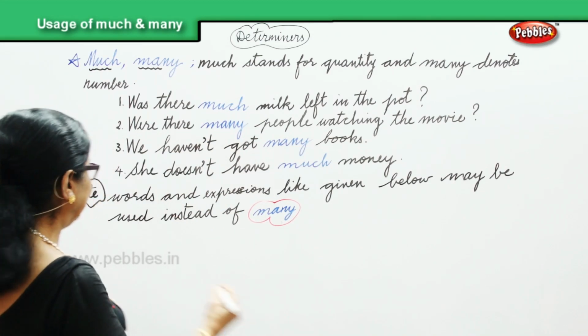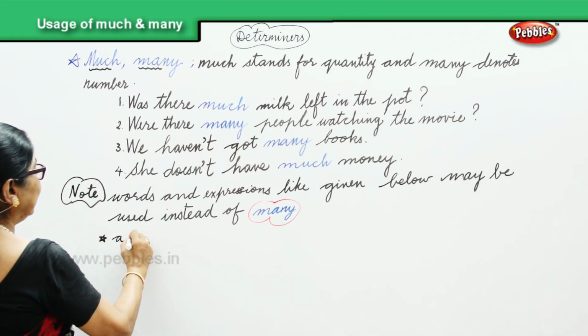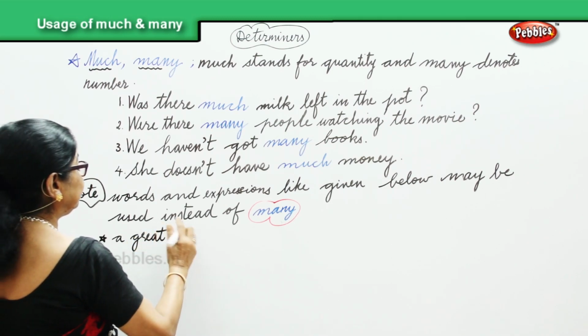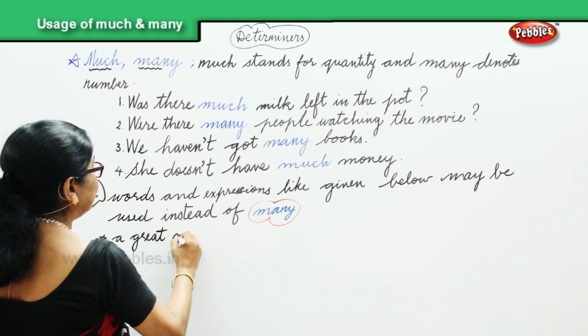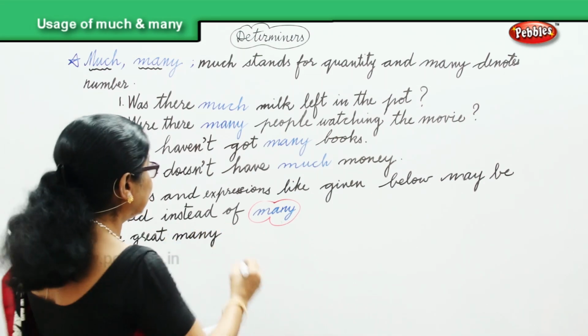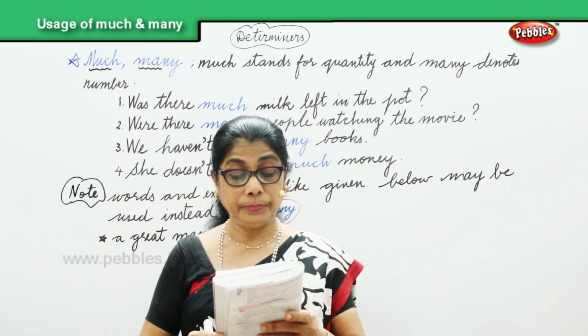Now, what are those words? A great many. A great many birds arrived at the pond.